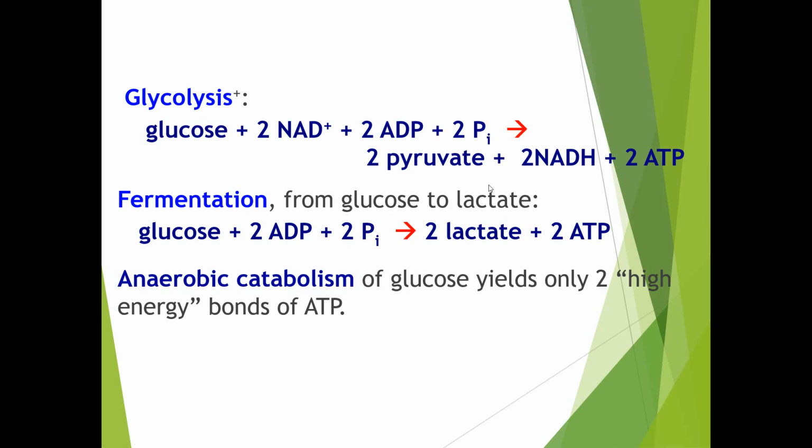For this conversion, one NADH molecule gets utilized. So a total of 3 ATP get utilized, and 3 plus 3 is equal to a total of 6 ATPs. So 8 minus 6 is equal to 2 ATPs. That's why the ATP yield is 2.